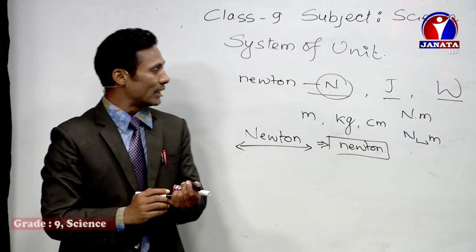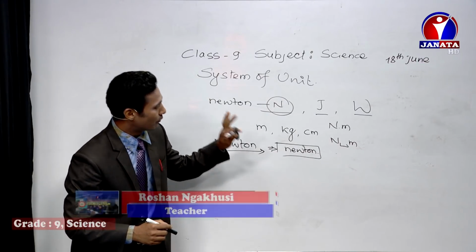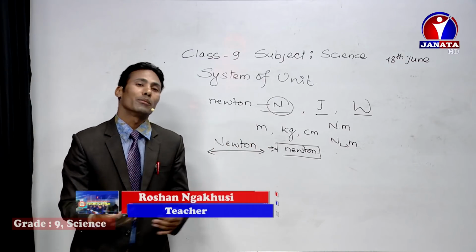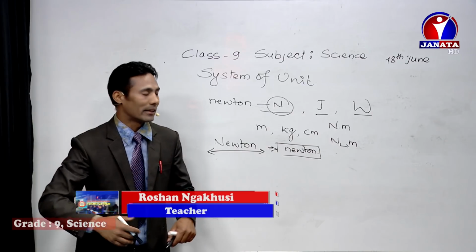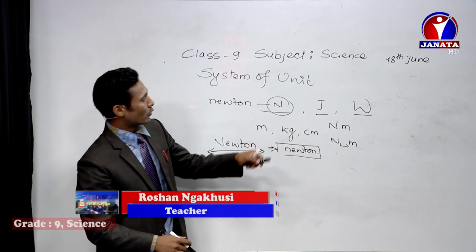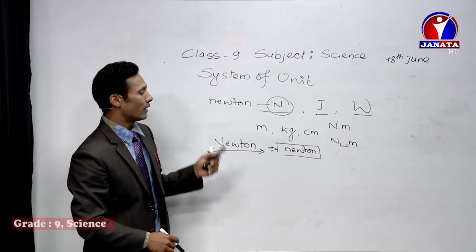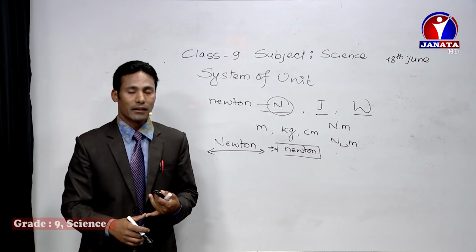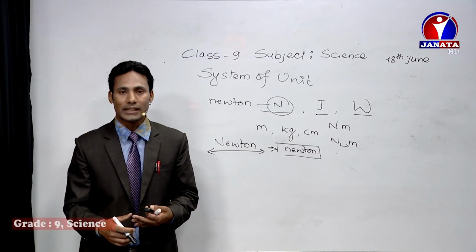So this thing we have discussed today. And about this measurement, some numerical problems are there that we will discuss in the next classes. So let's practice whatever we have discussed today. We have discussed the fundamental unit, derived unit, fundamental quantity, derived quantity, right?